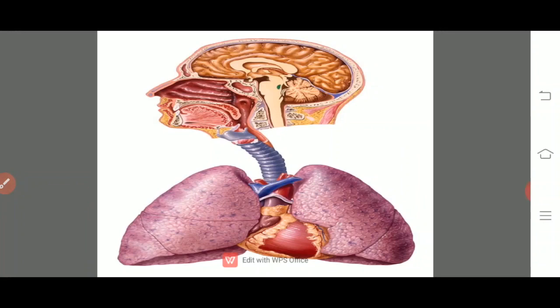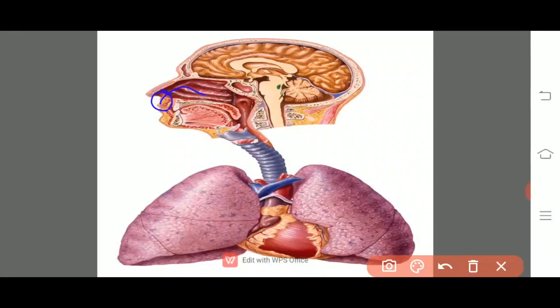The respiratory system of the human being starts with the external nostrils. One pair of external nostrils are there, just above the upper lip, and these two external nostrils open into the nasal passage or the nasal chamber.